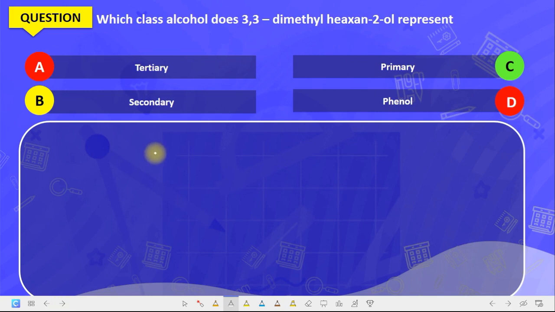Which class of alcohol does 3,3-dimethylhexane-2-ol represent? First of all, let's write out the structure. 3,3-dimethyl. So we have CH3 hexane 2-ol. It means the OH group is here. Then we have H, and then continues CH2. How many carbons have we written? 1 2 3 4. Then CH2 and CH3. 1 2 3 4 5 6.